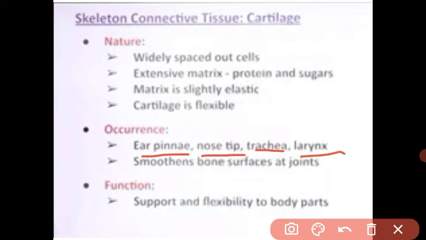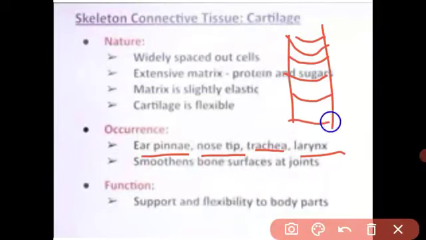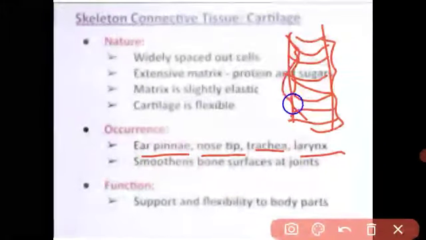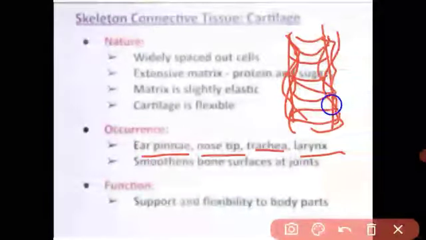It is present in the tips of the nose, so we can move the tips of our nose. It is also in the ear pinna, we can fold the ear pinna. It is also in the trachea and larynx, the part of our respiratory system. The trachea is made from cartilaginous rings. Due to these rings, it stays straight, it is not bent.